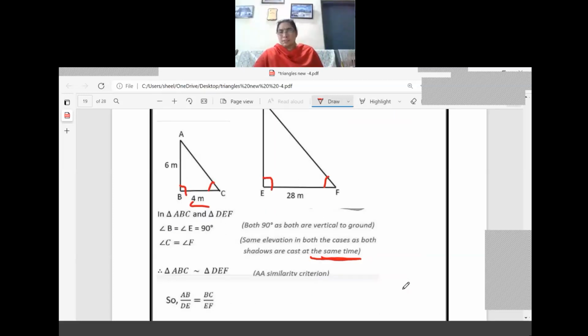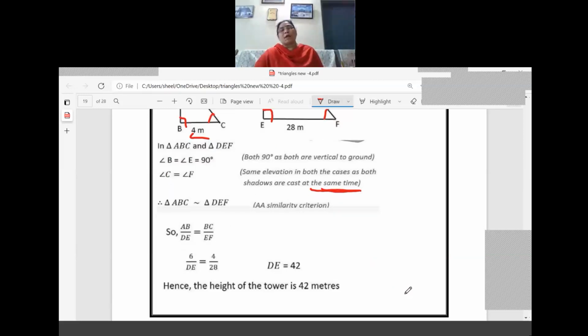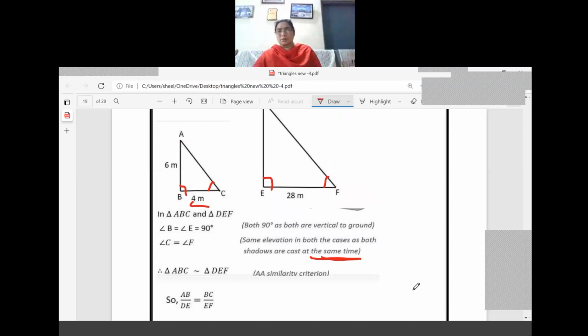Now just write down the sides which are in the same ratio. AB by DE equal to BC by EF. Substituting the values, 6 by DE equal to 4 by 28. Cross multiply, we will get DE equal to 42. Here also you can see that the height is different, then the shadow's length is also different.